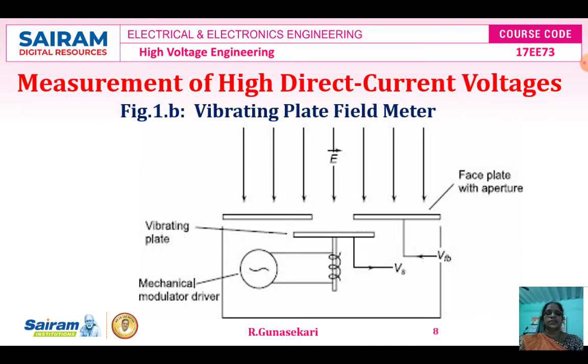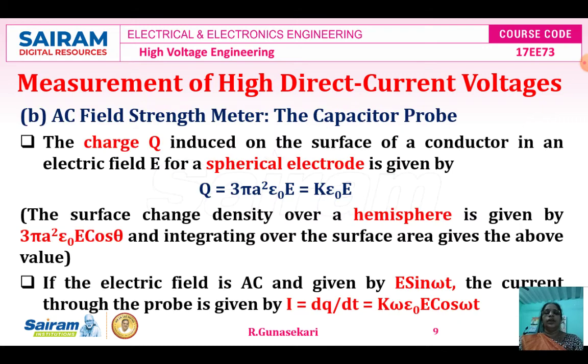In this case you see electric field E in the figure, the vibrating plate that is also marked in the figure, the mechanical modulator, that is a driver, and then this is the VFB and then V delta. So this is the phase plate with aperture. Okay. Now